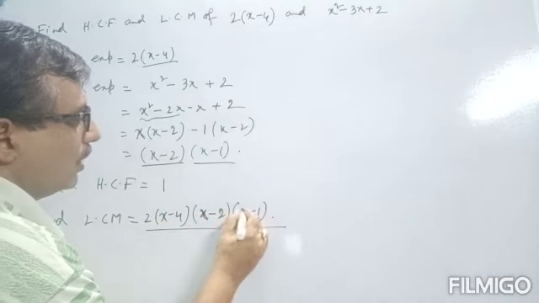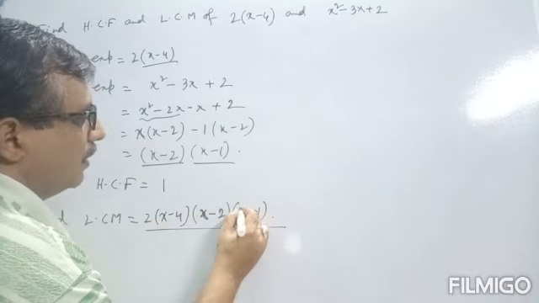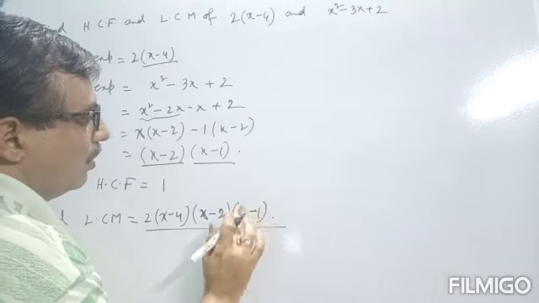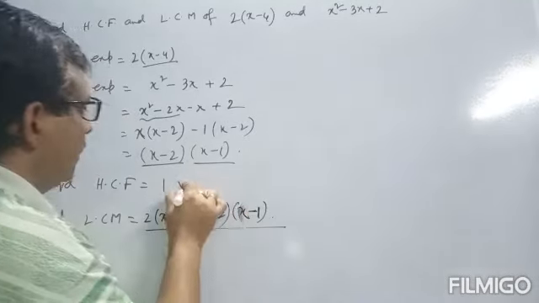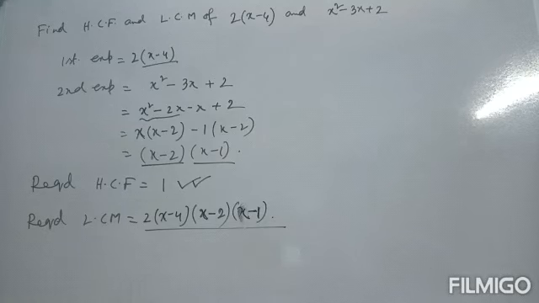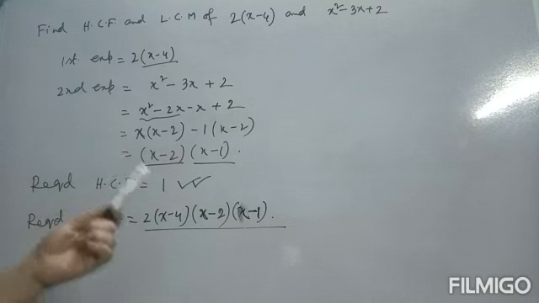If there exists no common term, 1 is common to all of these, so HCF must be 1. And for LCM, no problem at all. Product of all the factors, we get the LCM. And for HCF, just the common term between these two. If there is no common term, then we write HCF is 1. Is it clear? It's okay, no problem.